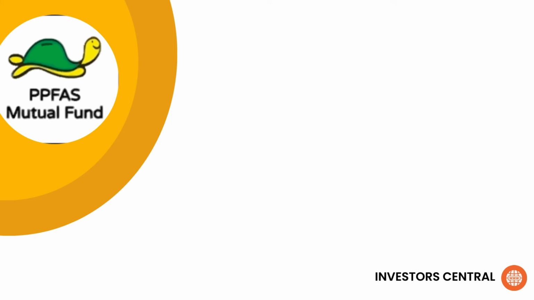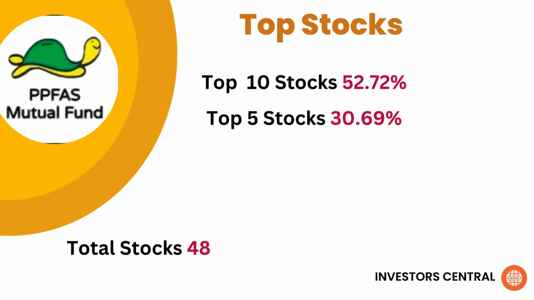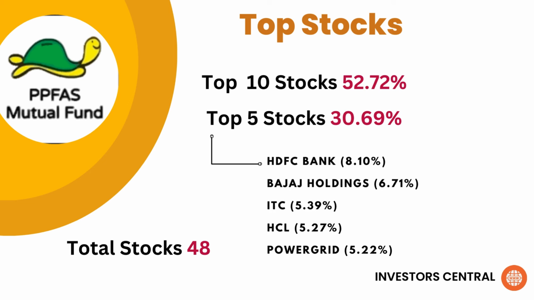And coming to further detailed analysis on the stocks in the portfolio, this portfolio has 48 total number of stocks, and out of that, top 10 stocks contribute about 52.72%, and top 5 stocks, that is HDFC Bank, Bajaj Holdings, ITC, HCL and Power Grid, contribute about 30% in this portfolio.